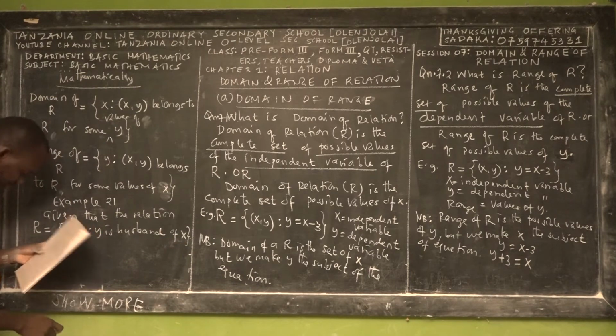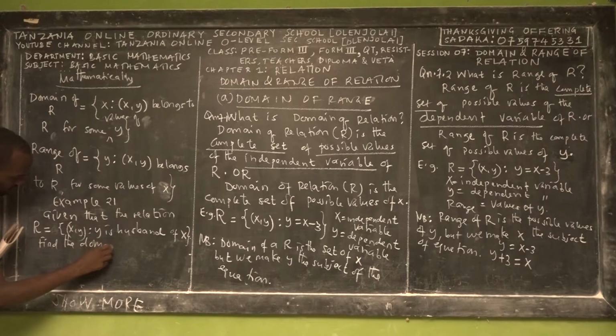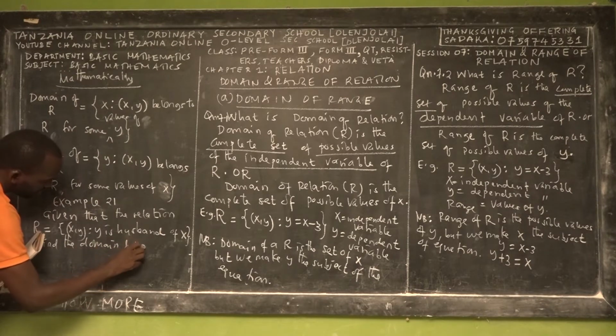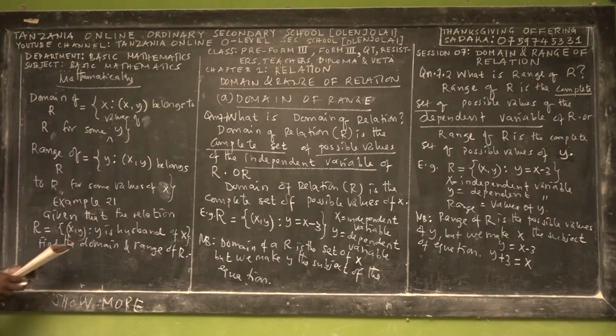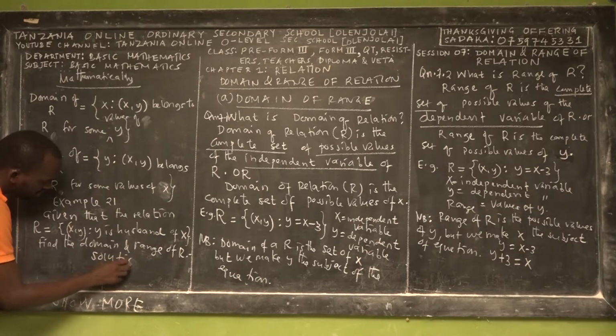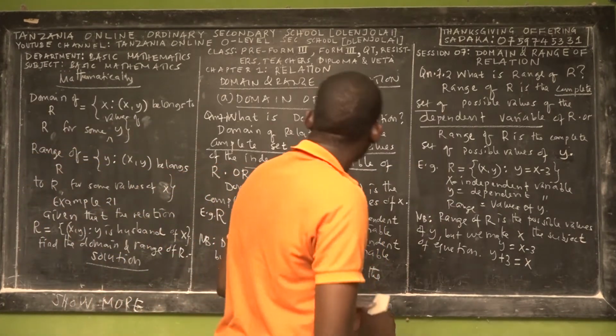Then the question asks you to find the domain and the range of relation R. You may pause the video and try to solve this question yourself. Let's read the question again.